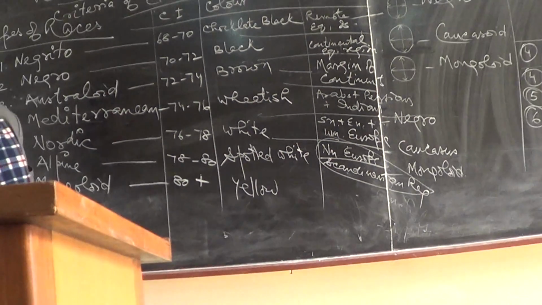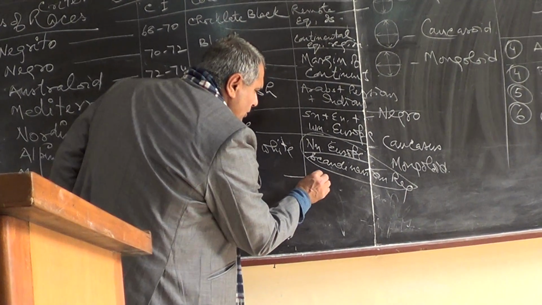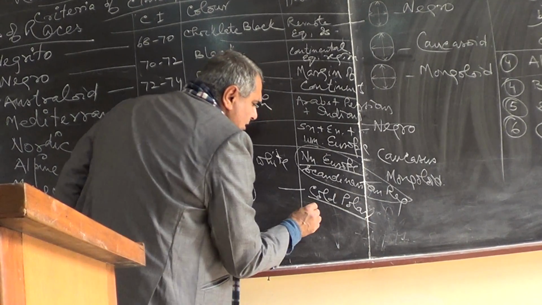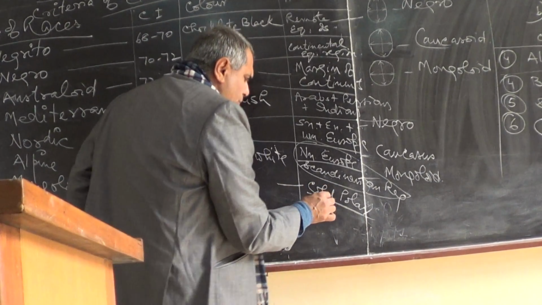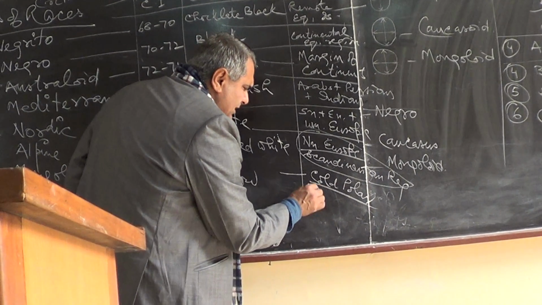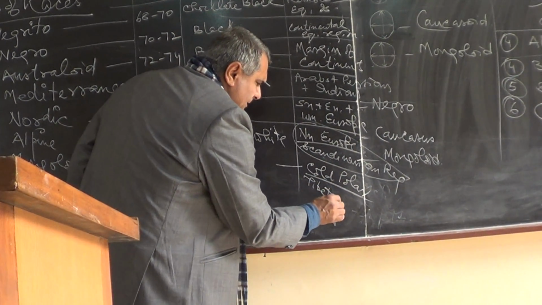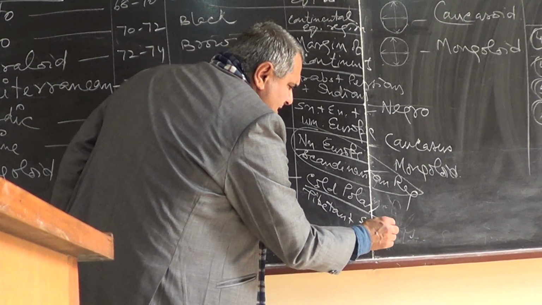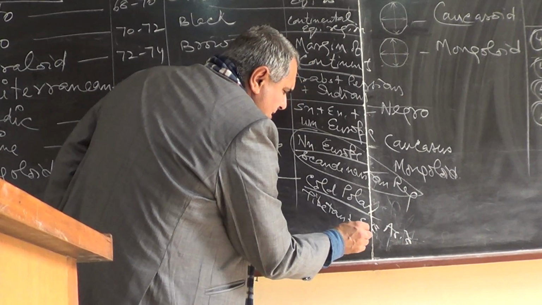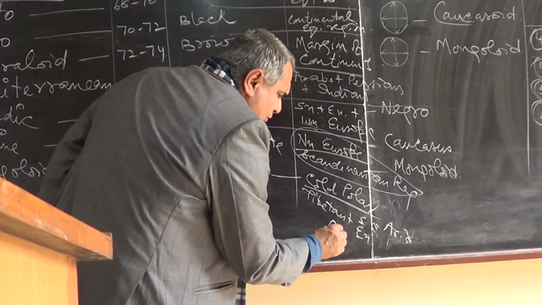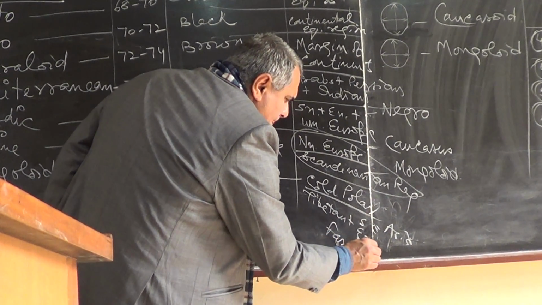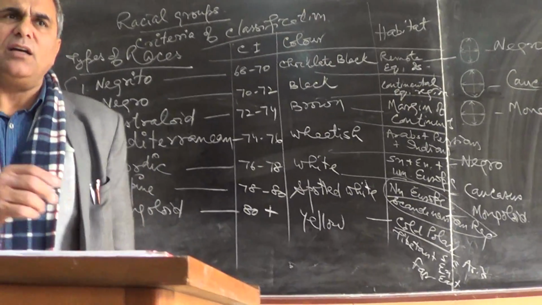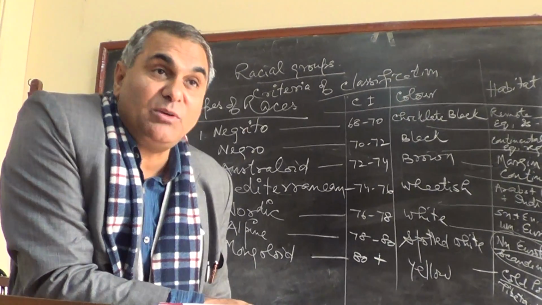And Mongoloid means cold, polar region. And cold, polar plus Tibetan region plus east, Southeast Asia plus Eastern Asia plus Far East Asia, East Asia, Southeast Asia and the Far East Asia. Far East means